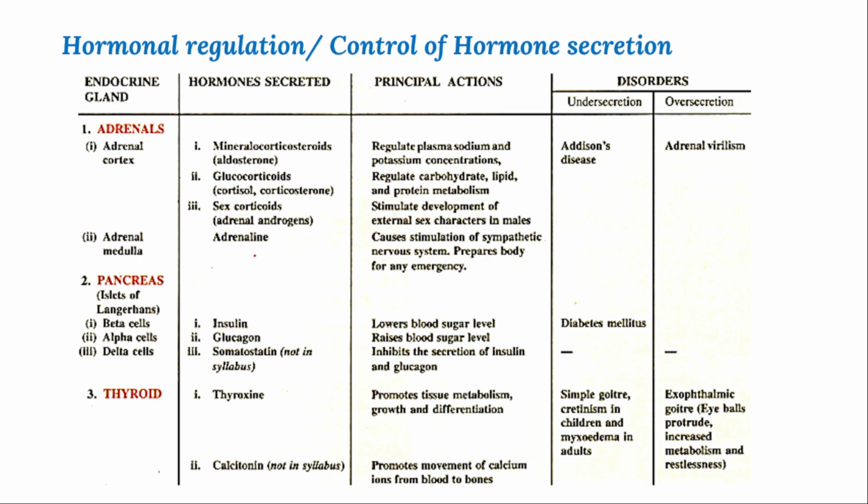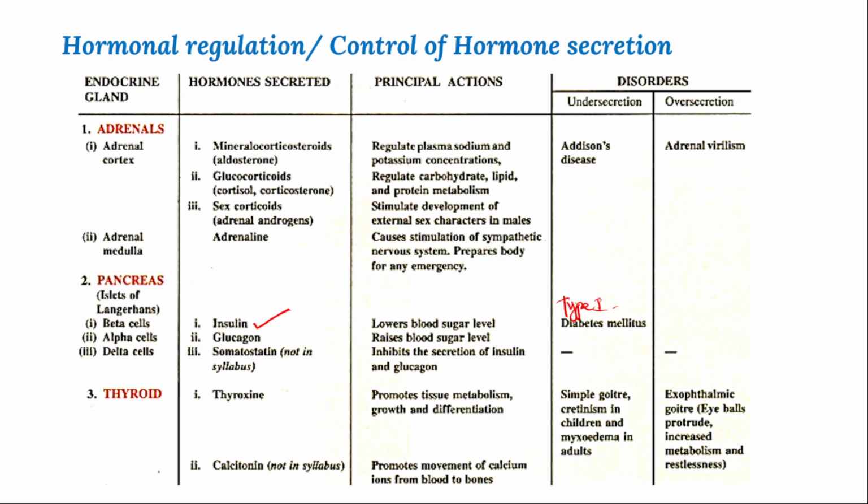Insulin helps in the uptake of sugar; it will boost the cells to utilize the sugar, and the excess sugar will be converted into glycogen. The glycogen during starvation will be converted back into sugar by the action of glucagon. Somatostatin inhibits the secretion of both insulin and glucagon. The deficiency of insulin causes type 1 diabetes, remember, type 1 diabetes,